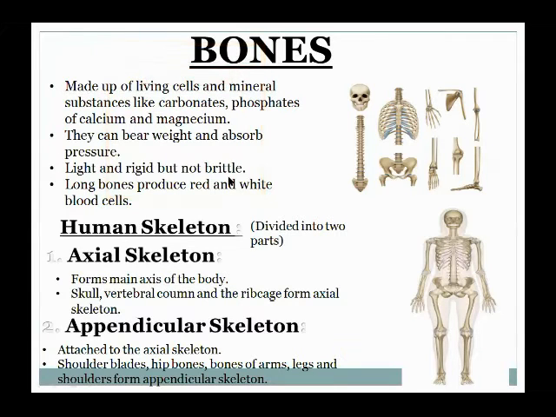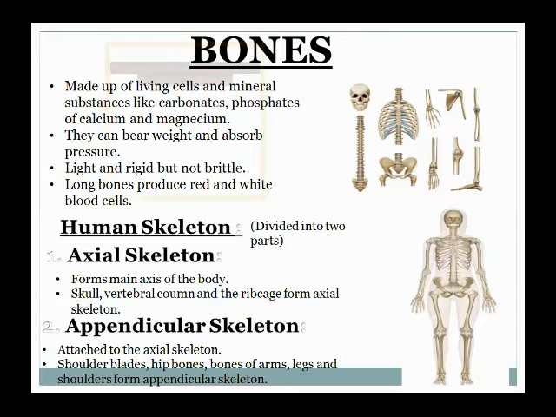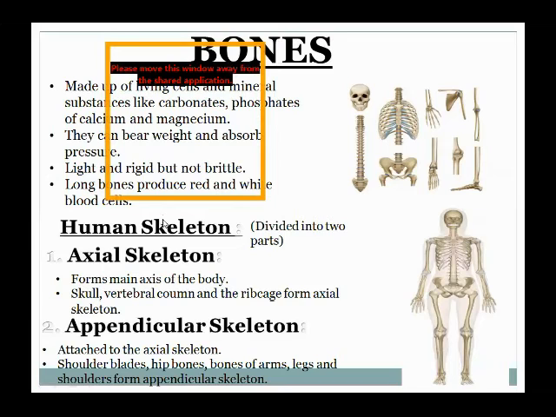Okay, there are 206 bones present inside our body. Yes, there are 206 bones in the human body, and the longest bone of our body is the thigh bone, which is known as the femur. I am repeating again, students. The longest bone of our body is the thigh bone, known as the femur, and you will learn the names of the bones in detail in your next classes, when you come to 9 and 10.